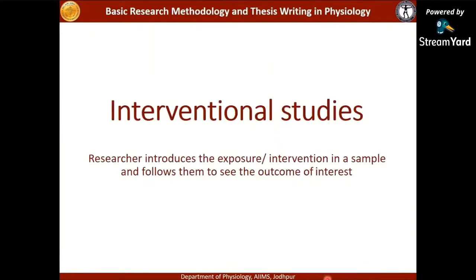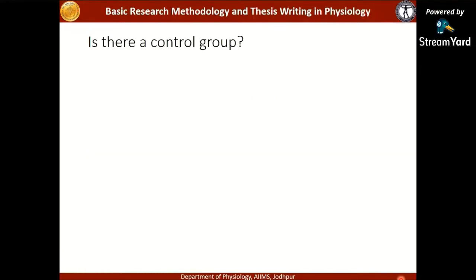Coming to the interventional studies. Here the researcher introduces the exposure or the intervention in a sample and follows them to see the outcome of interest, or the disease, or the dependent variable. The first question is, is there a control group? If there is a control group, then it is a controlled trial.